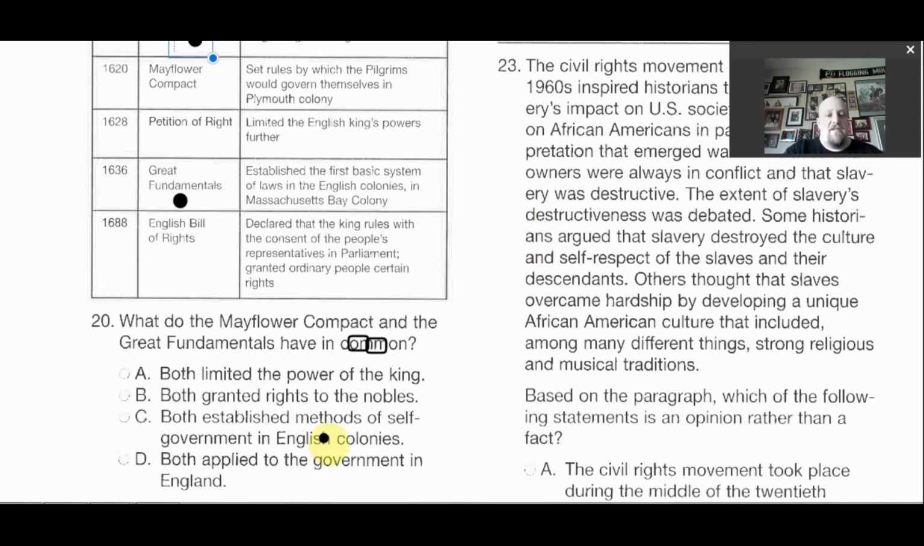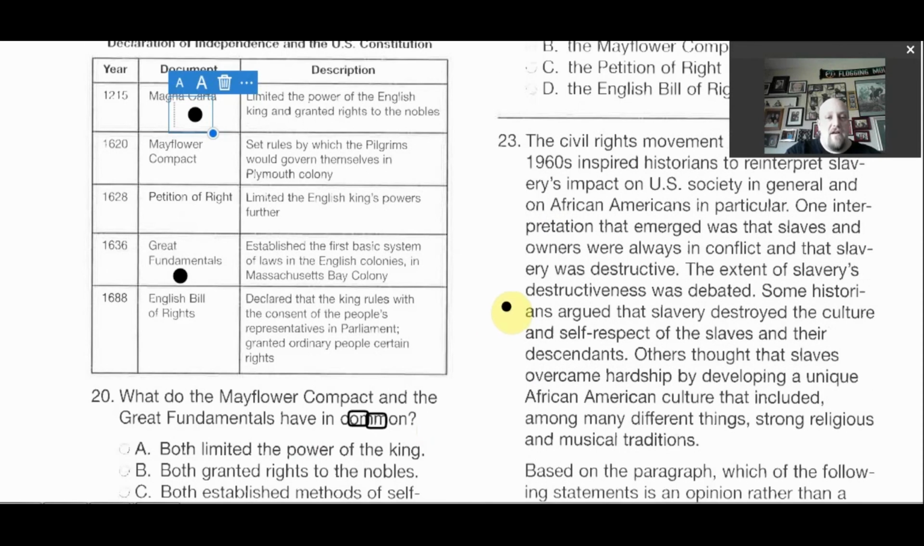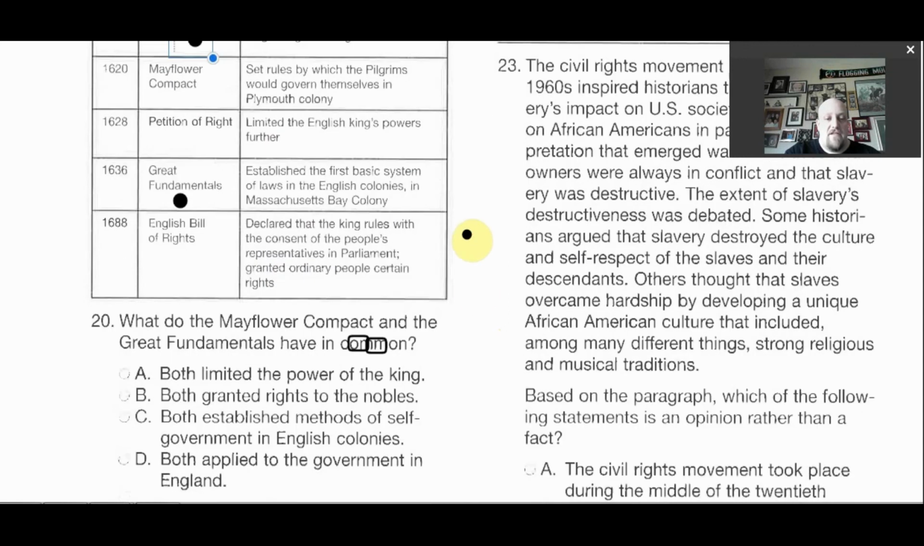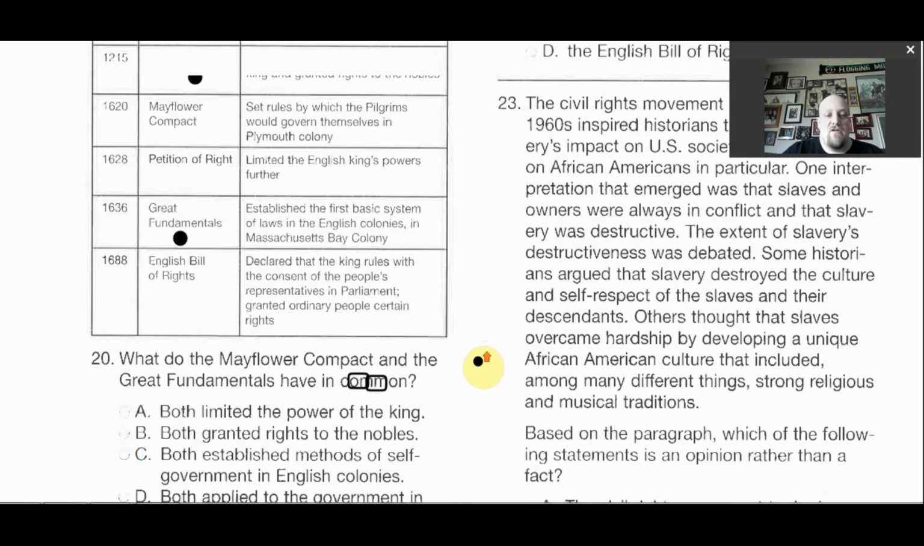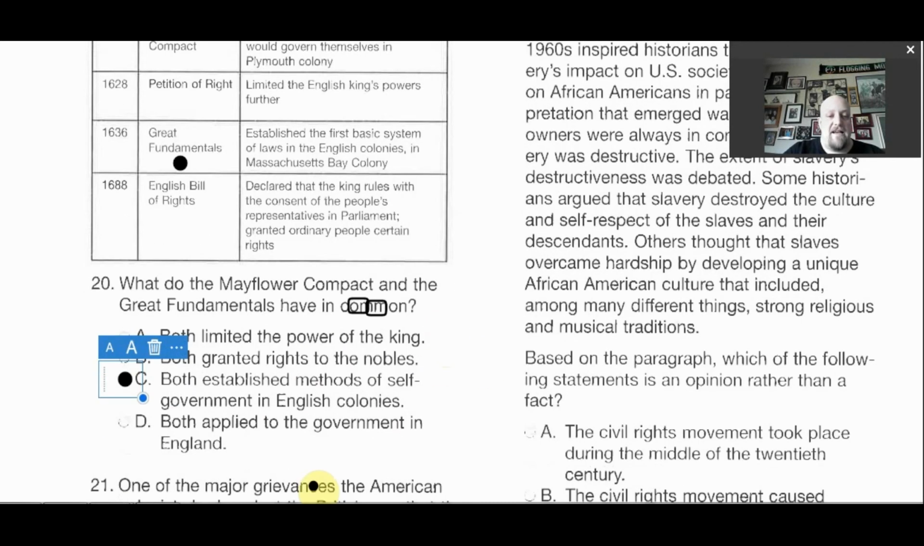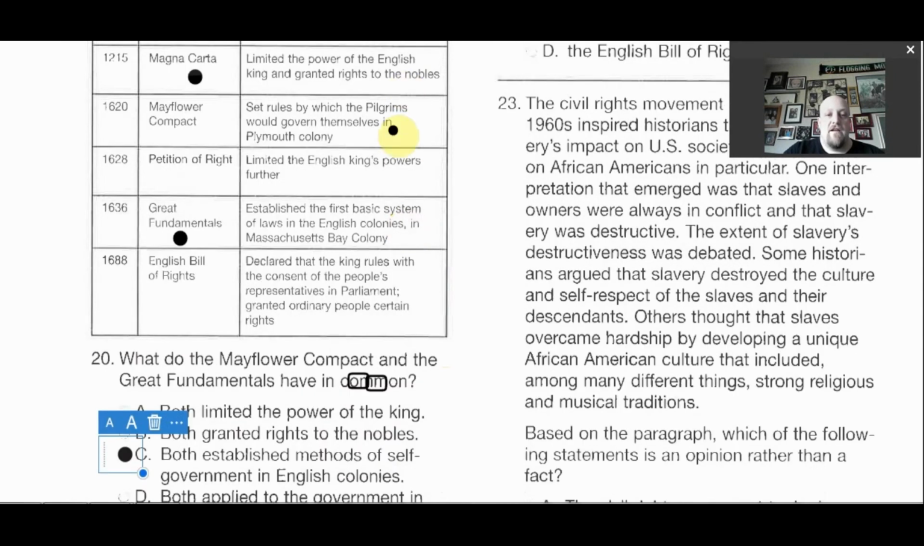Both establish methods of self-government in English colonies. So we look, limited the power of the English king, and this established the basic system of laws in the English colonies. So your answer is going to be C, because both of them have to do with government, self-government, and not so much nobles or anything like that. And then both apply to the government of England. They don't. They don't have anything to do with really England. They're about the U.S. colonies, or what will be the American colonies.